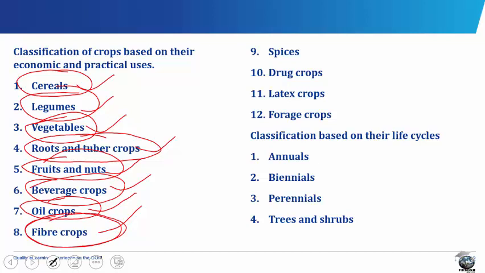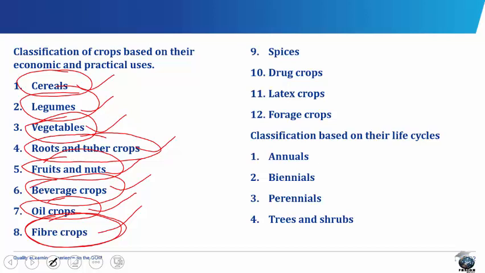Fiber crops. Fiber crops are plants that yield fibers. Such fibers are used for making textiles, twines, ropes, sacks, etc. The textile industry makes use of cotton in weaving clothes. Examples of fiber crops are cotton, the kapok, the kenaf, etc.